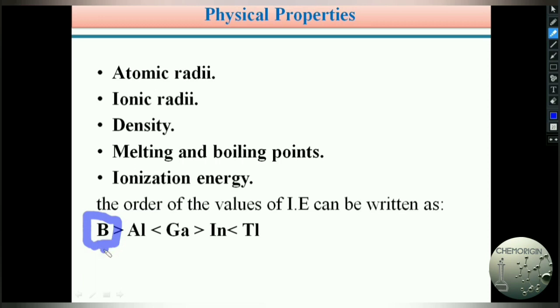And from boron to gallium, melting points decrease, and from gallium to indium and thallium, melting points increase again. This is because gallium always exists as a Ga2 molecule only. Hence, it has a lower melting point.